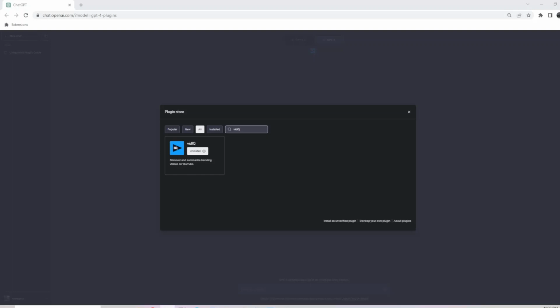Hey guys, welcome back. So the next plugin we are looking at is vidIQ. This is similar to VoxScript. So this basically helps you to retrieve analytics and optimize your analytics. Or if you are planning to create a YouTube video, you want to benchmark all the possible videos, how they are performing. So you can do some of that stuff.